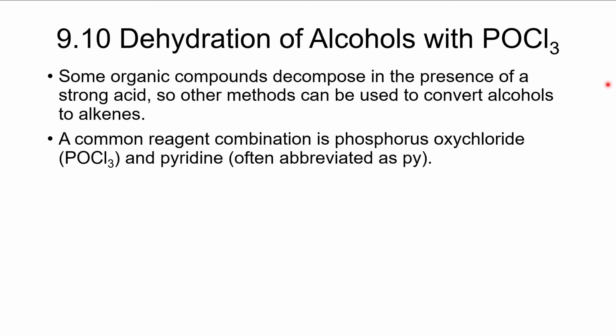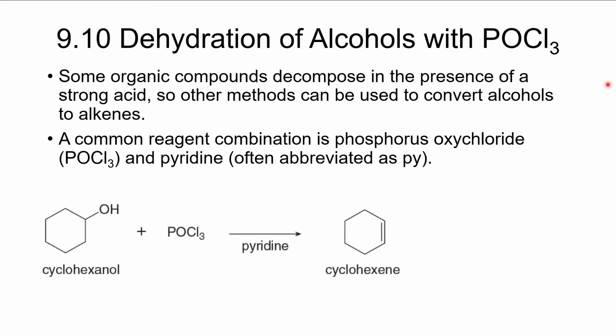Instead of making the OH a better leaving group by protonating it, you make it a better leaving group by reacting it with the phosphorus, and then make a new leaving group that is just much better as a leaving group. Typically, you'll use pyridine as something to help the reaction along. So cyclohexanol, here's the POCl3. Pyridine is an organic base. I think we've seen this one before, but if not, there it is.